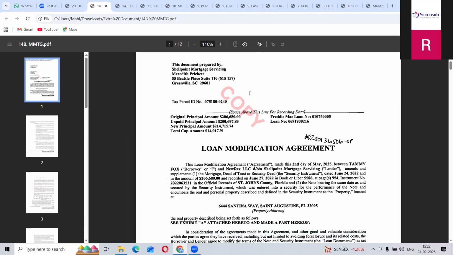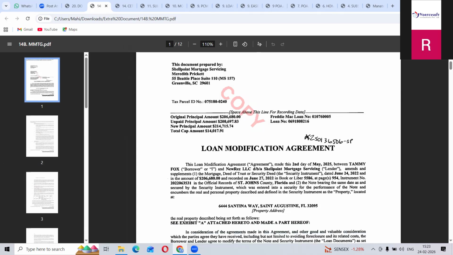They will not change the same mortgage; they will add one sub document, because they can't make changes in the original document since it is already recorded. So they make one more modification document and attach it to that mortgage. This loan modification you have to mention right after the mortgage.